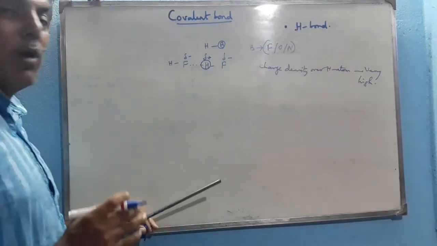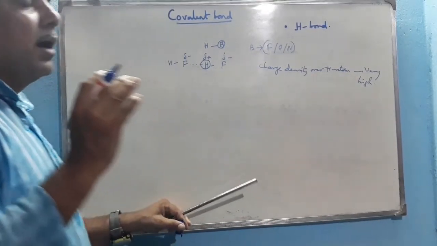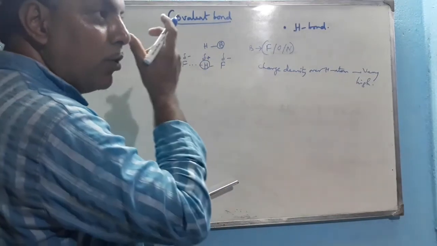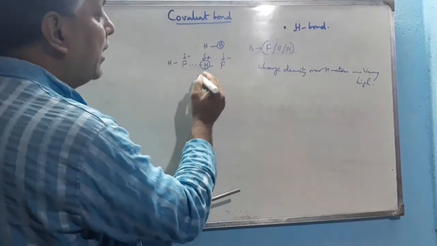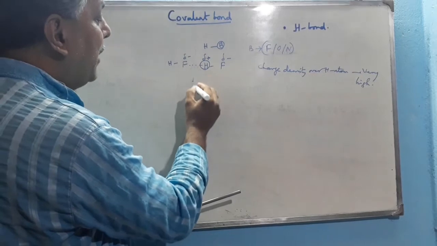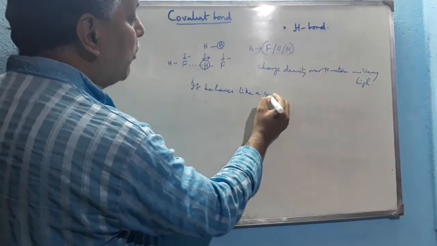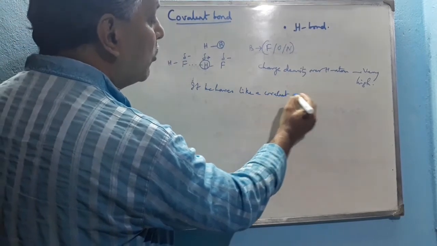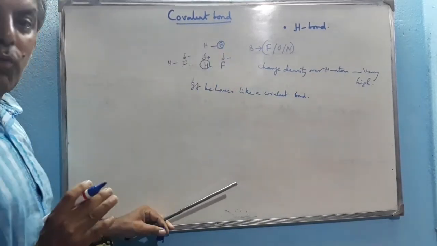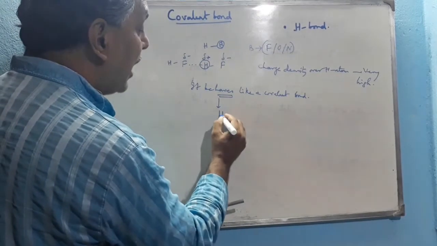These elements, fluorine, oxygen, nitrogen, are very small in size and are the topmost elements of their groups, and hence they have very high charge density. So in between these two poles, a very strong interaction occurs, and it behaves like a covalent bond, but no bond actually exists because hydrogen fulfills its balancing with fluorine. Such type of interaction is called the hydrogen bond.